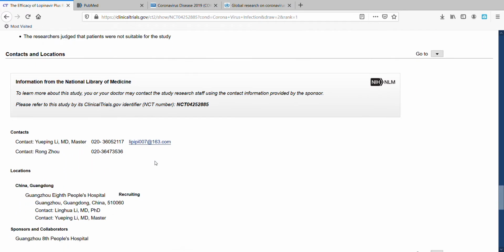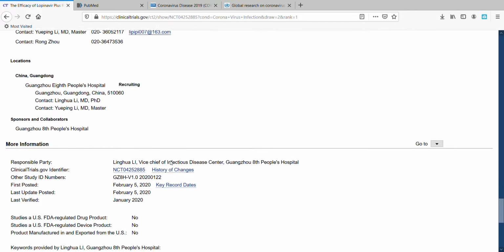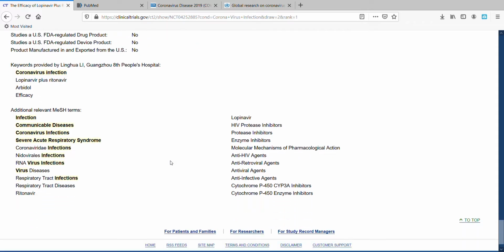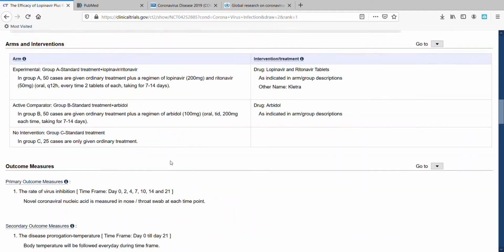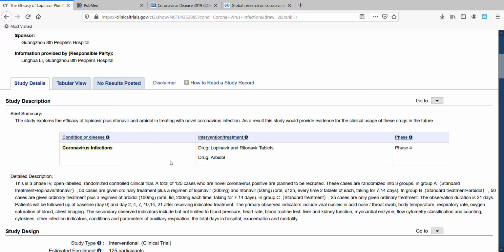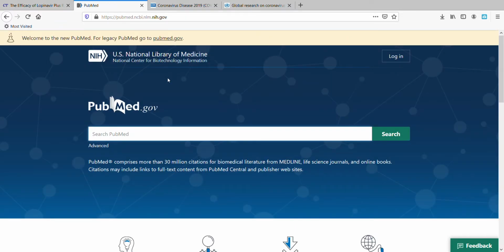Contacts and locations. This is the phone number and the email address of the person conducting the study, and more information on the study itself. If this study were completed and reported, updates to PubMed, to clinicaltrials.gov, you would see under no results posted, it would show you the results and it would give you a list of adverse events, characteristics of people who were involved, and sometimes link you to, this is what I was referring to, PubMed, which is another website you need to know about.